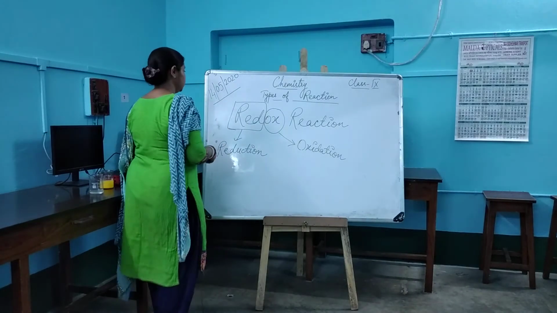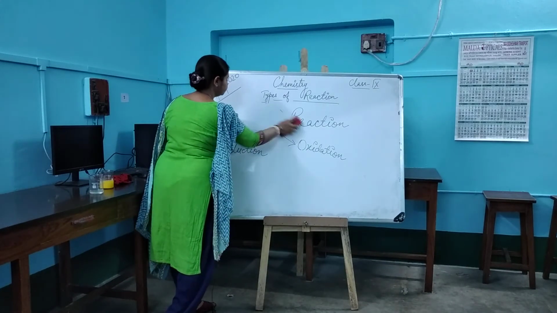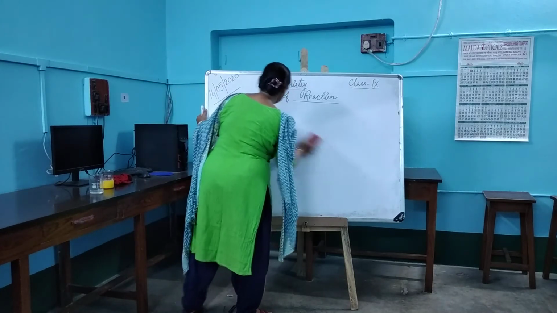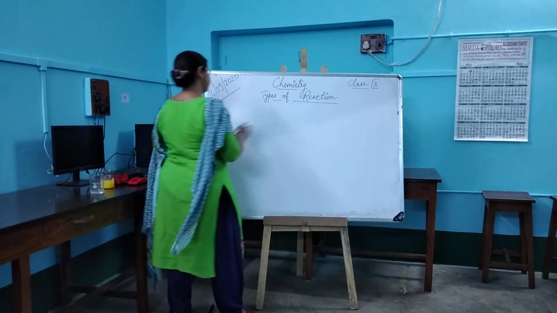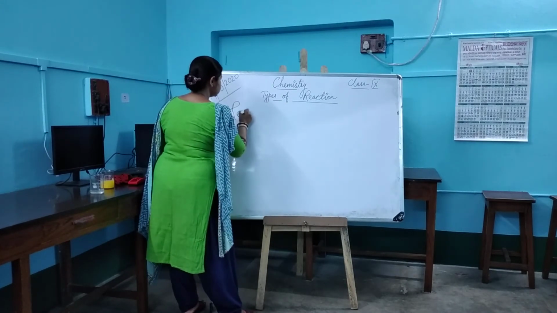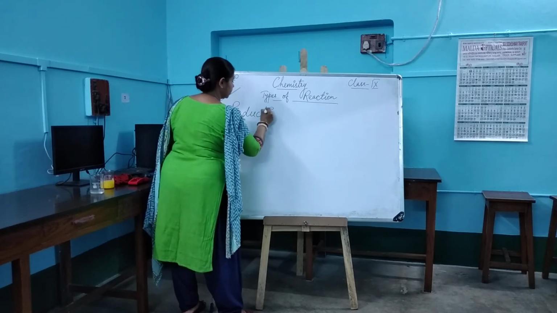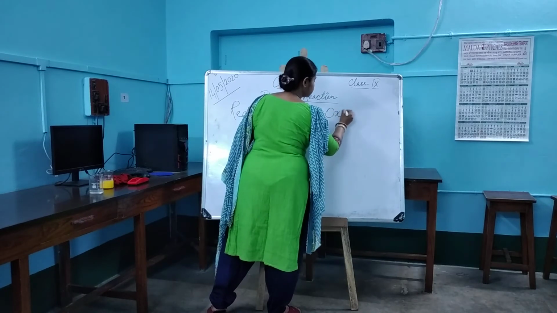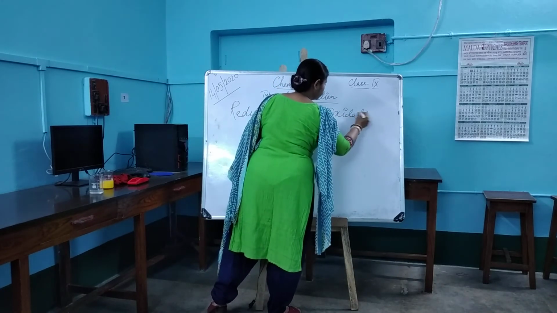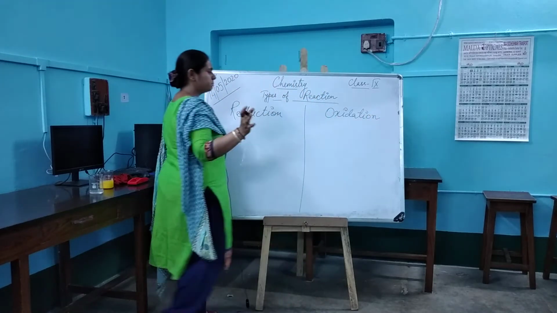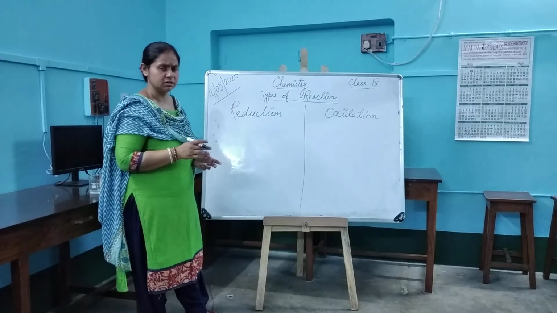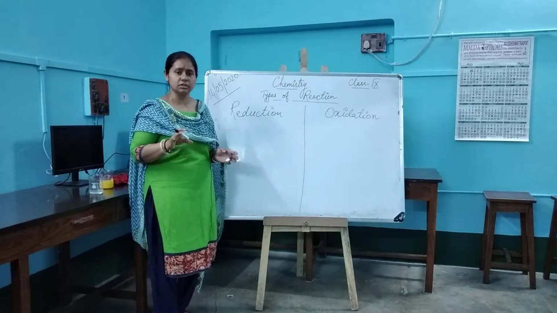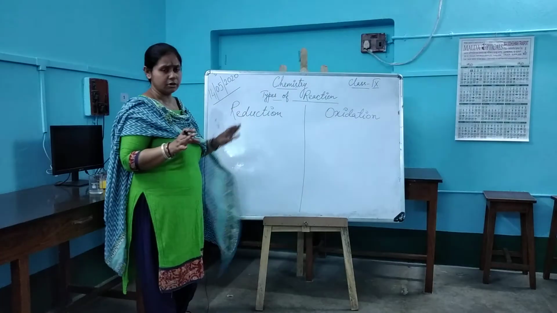Okay, so look very carefully over here about oxidation and reduction. I shall make you understand in two different columns. This side we are writing reduction, and over here I am writing oxidation. Now, look very carefully. The simple definitions that you have learned in your junior classes about reduction and oxidation.